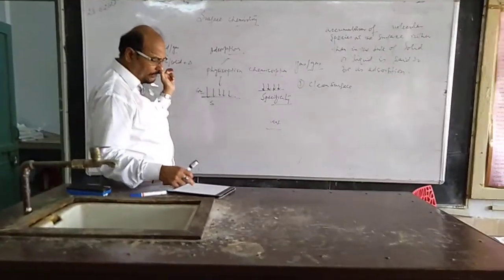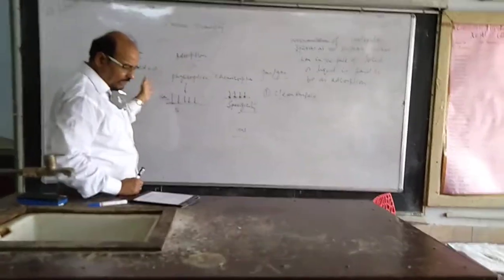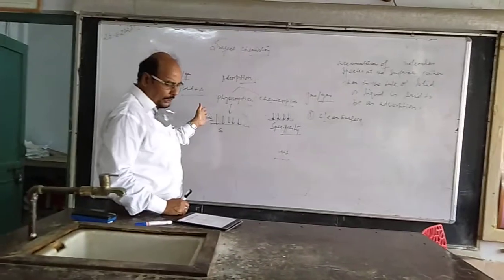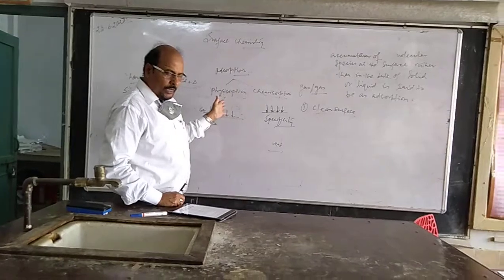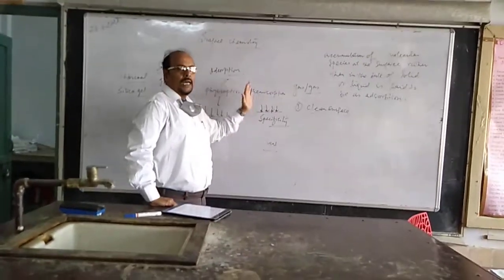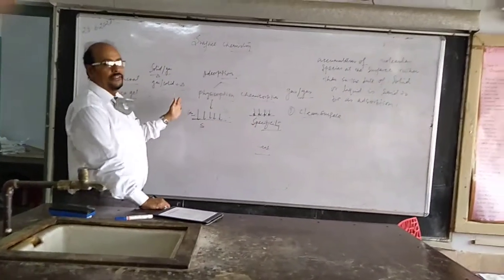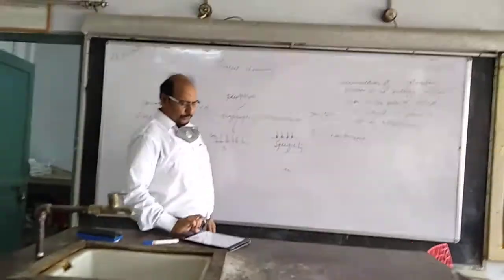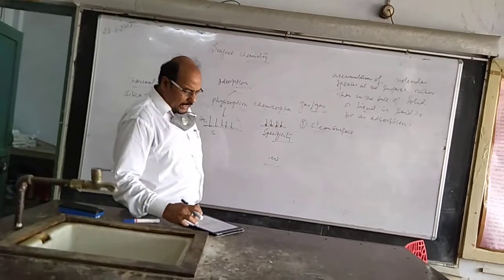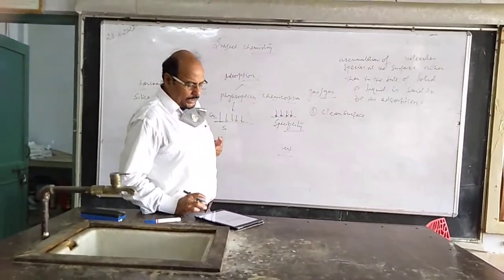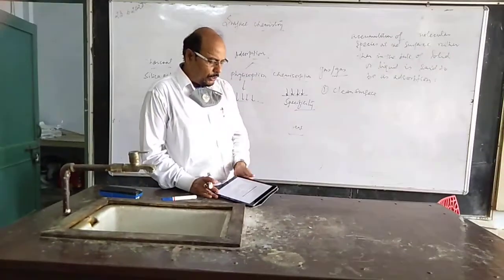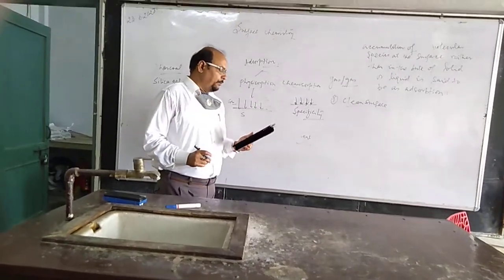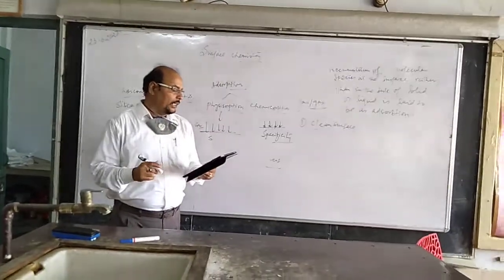And third case, you see chemisorption. In chemisorption, enthalpy of adsorption should be there. Enthalpy of chemisorption is high, while enthalpy of physisorption is low. So these differences should be known. There is a comparison of physisorption and chemisorption in your book. You can go through this. 9 points are given. I am reading them out.